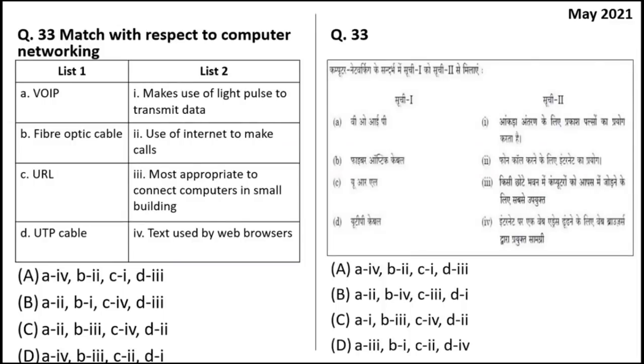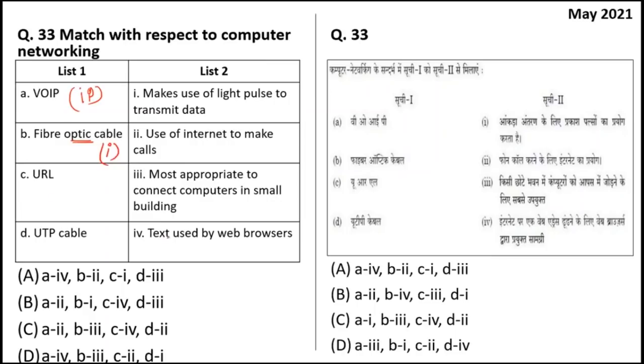Again, match the following question. So there is list 1 and list 2. VoIP stands for Voice over Internet Protocol. It is used for making calls over the internet. So VoIP, if you match, will be second. Fiber optic cable. Optic means light. The first option says make use of light pulse to transmit data, so the first option is correct for this.